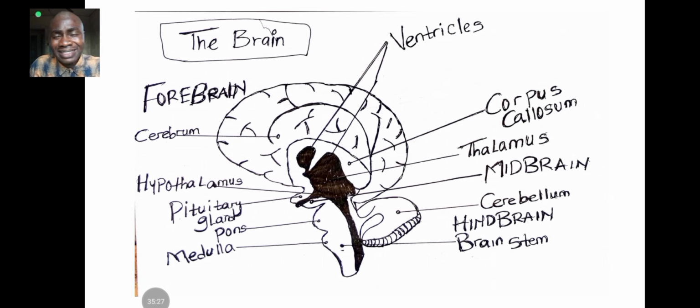So when a person, maybe due to trauma or an accident, sustains injury to the left cerebral hemisphere, what part of the body will be affected? The right. The person will find it difficult to move the right part of the body, to utilize the right part of the body. When there is a problem, or maybe a tumor, in the right cerebral hemisphere, what do you expect? You expect what?